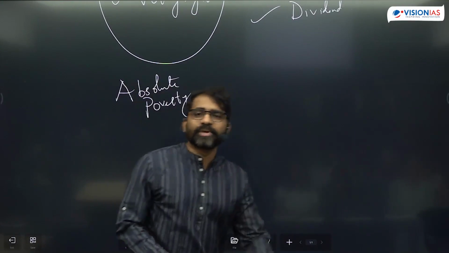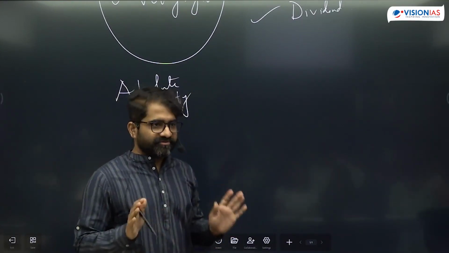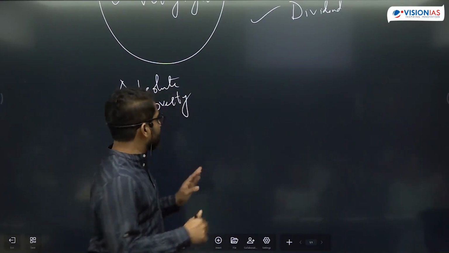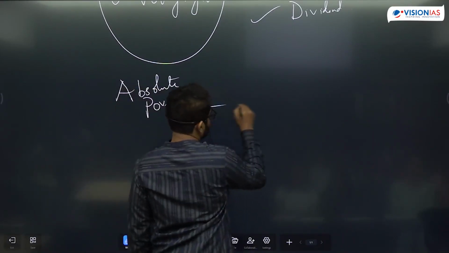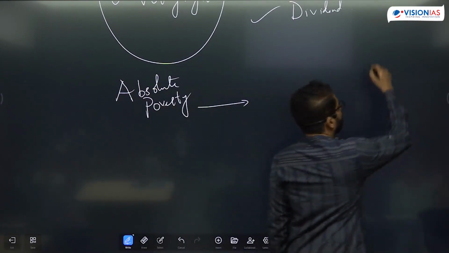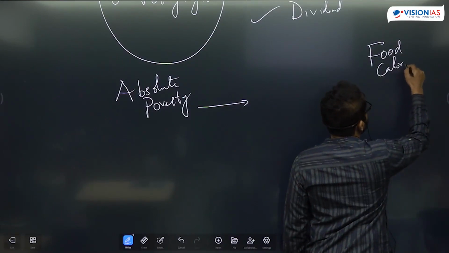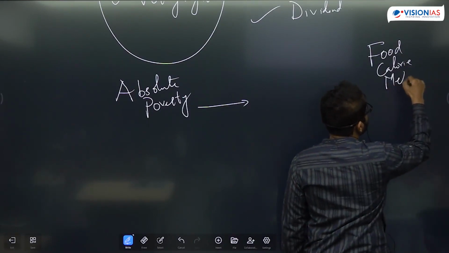Deprivation with respect to basic requirements for leading a dignified life. Okay, so this absolute poverty, how is it calculated? Earlier, the food calorie method was made popular.